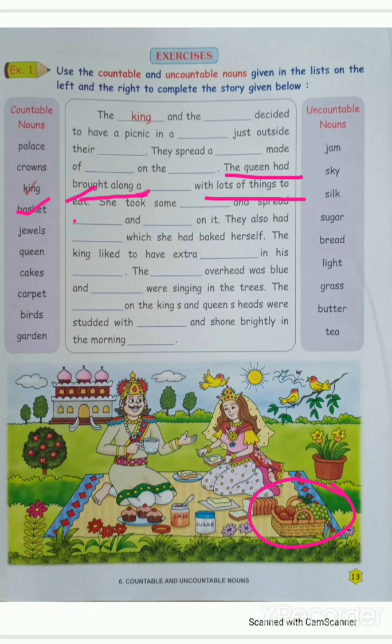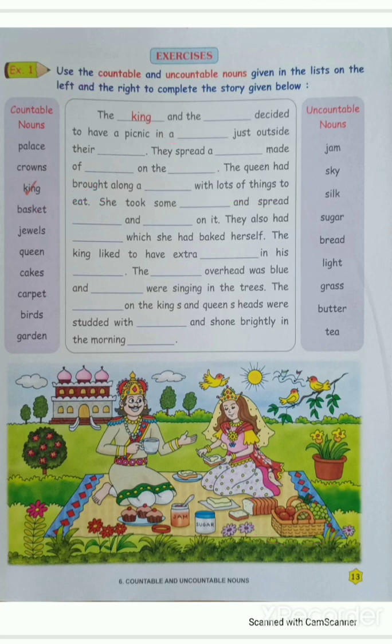Here a came before the noun, so it comes under the countable noun. Did you understand? If a, an or any numbers come, it is a countable noun.